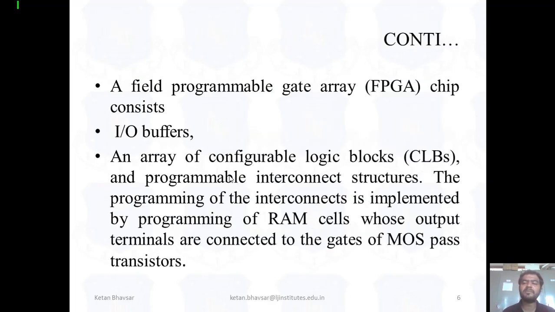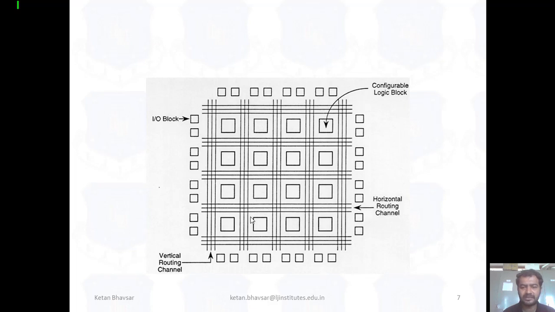A field programmable gate array chip contains IO buffers, CLBs (configurable logic blocks) and programmable interconnect structures. The programming of the interconnect is implemented by programming RAM cells whose output terminals are connected to the gate of a MOS pass transistor. I can explain this with this figure.